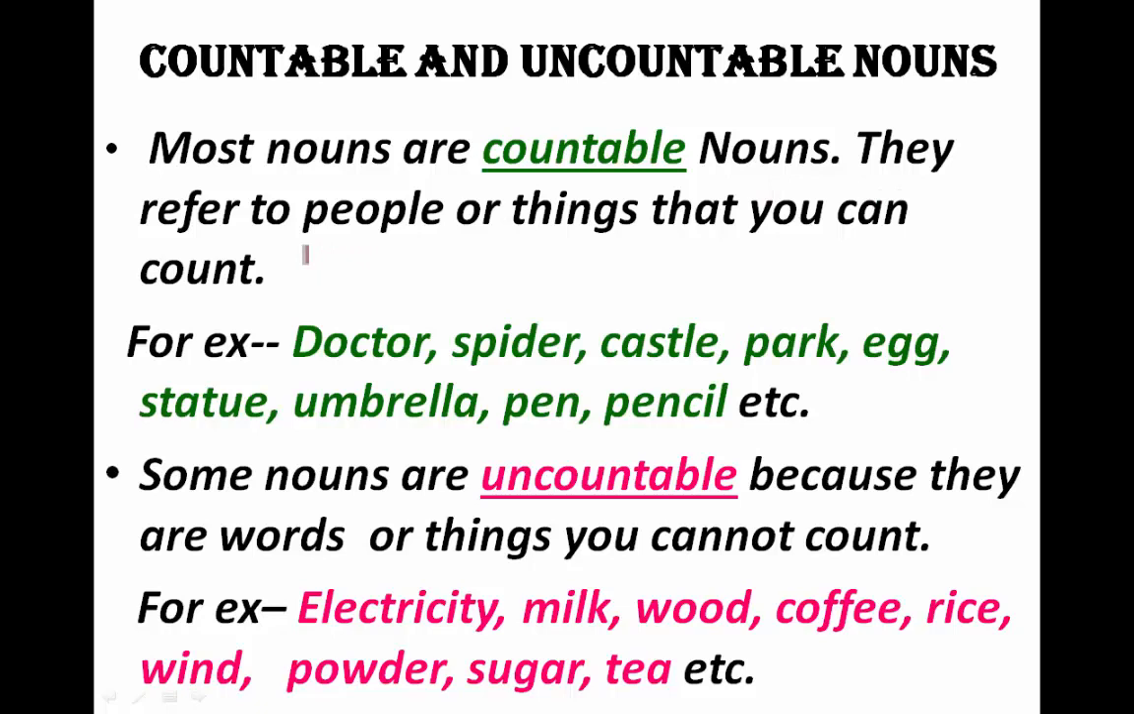So basically countable nouns are the nouns which we can count in numbers. You can like 1 2 3 4, we can count exactly. For example, doctor, spider, castle, park, egg, statue, umbrella, pen, pencil, etc. So basically we can count them in numbers.